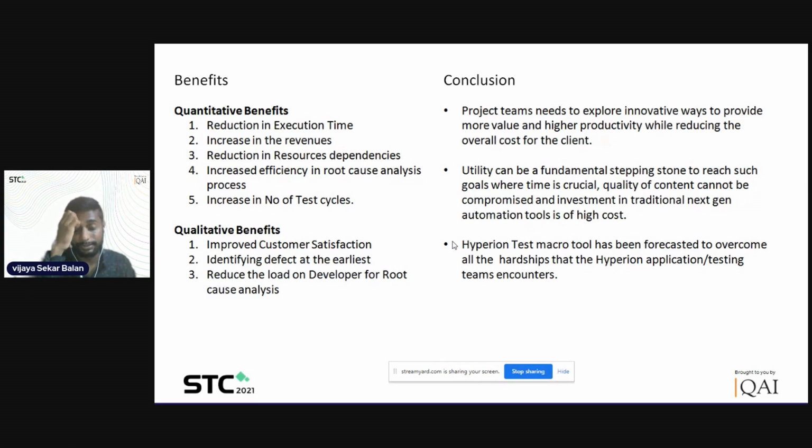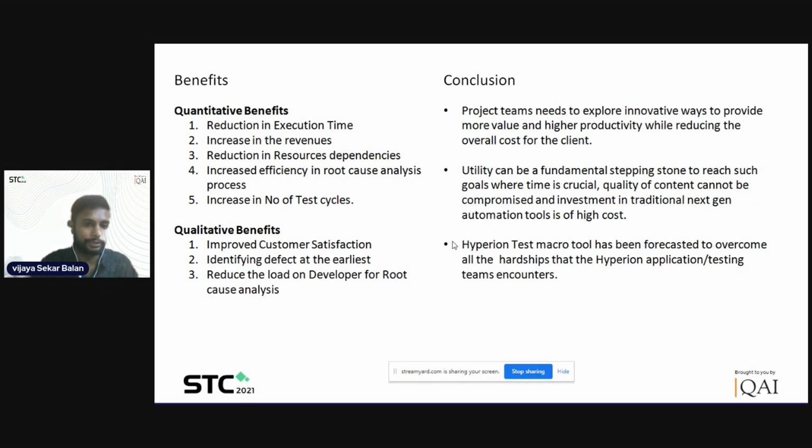Reduction in resource dependency. This is what I was mentioning, the tester dependency. We have already prepared a user manual for this. Any resource who is working on the application can get into the user manual, see how the tool works, and then anyone can execute it. Finally, you will get the statistics of how many test cases failed and how many passed. If there is a failure in a test case, you need your analysis skill to see why it failed.